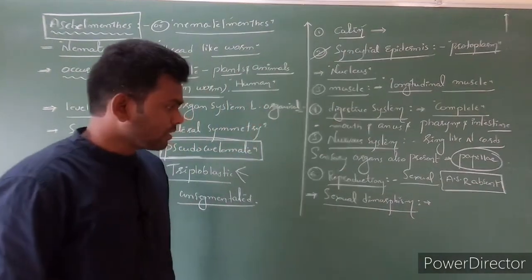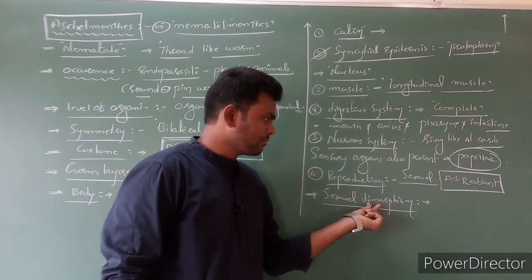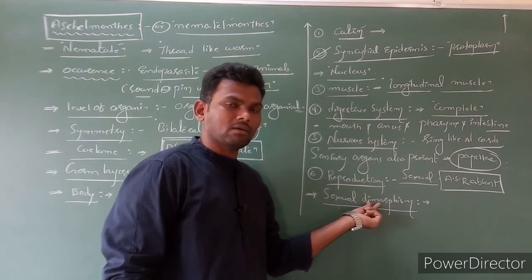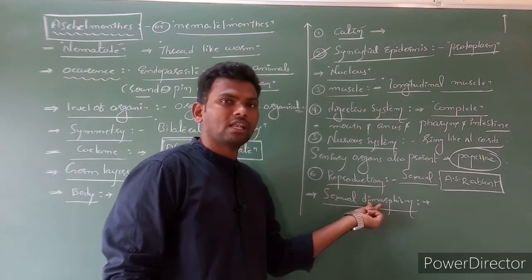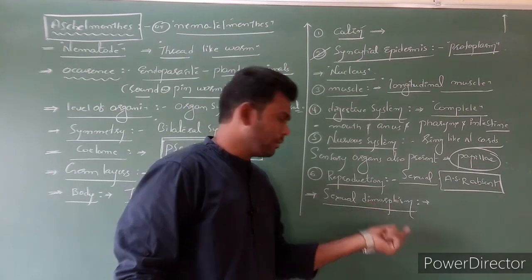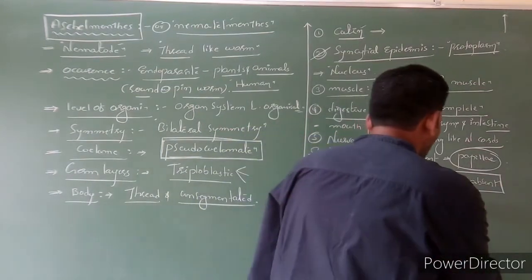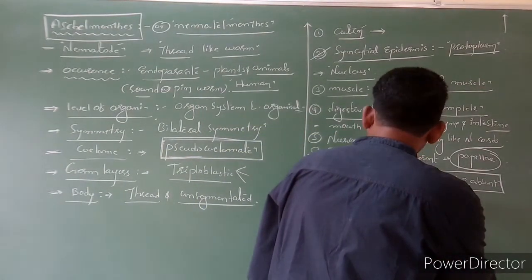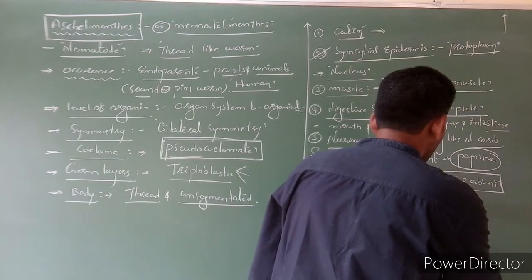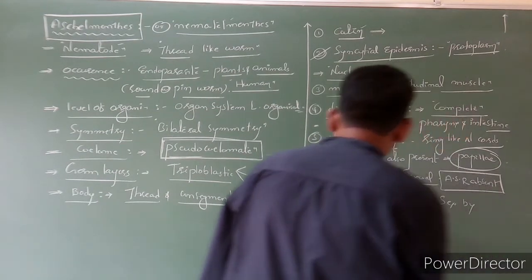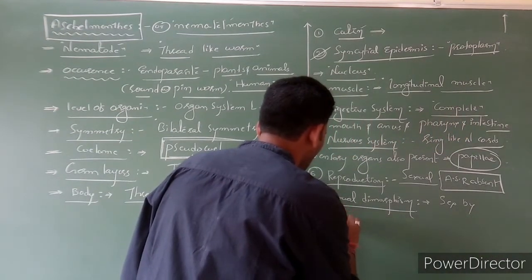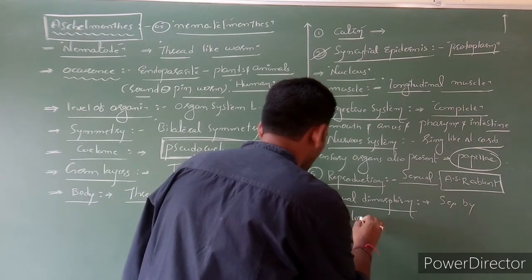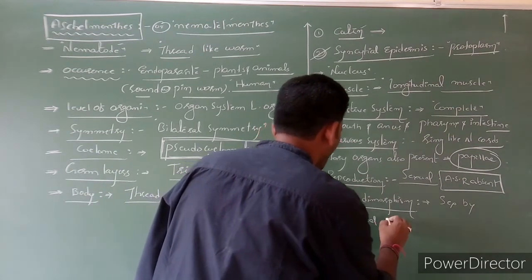Sexual dimorphism means we can identify the sexes by morphological appearance.